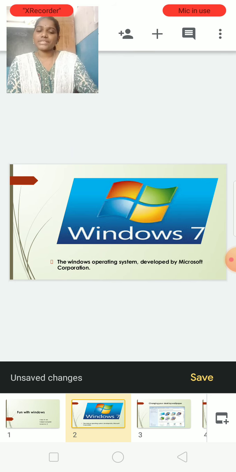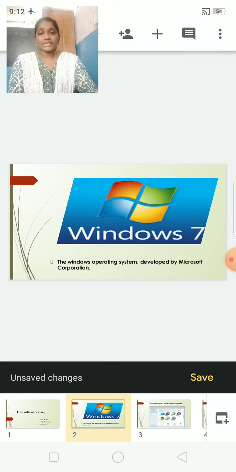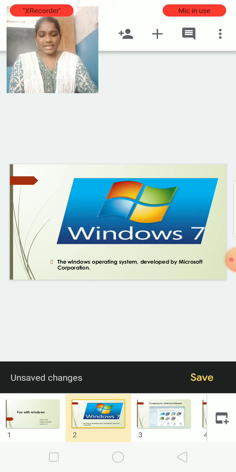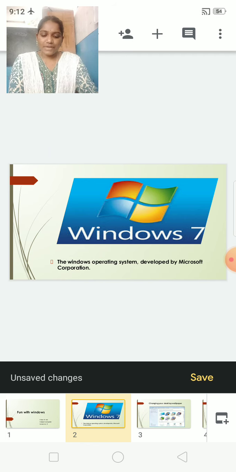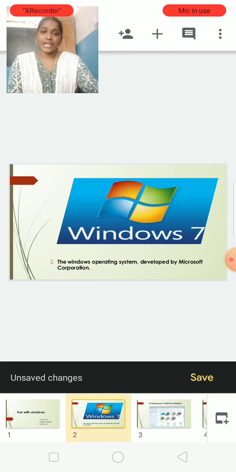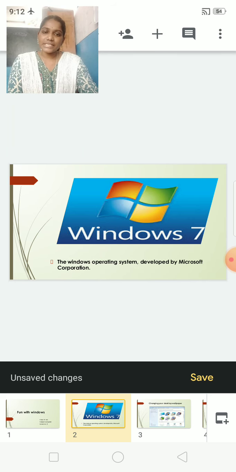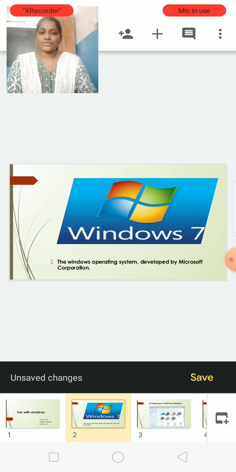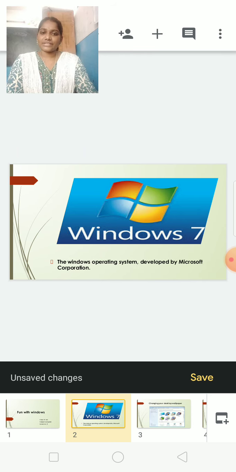Why do we call Windows user friendly? Because it has some special features. By clicking on them we can do our work easily. Besides being a very useful operating system, we can change the wallpaper, screensaver, or use gadgets also. Before going to the work inside Windows, we will learn how to do the starting things. We need to change our wallpaper, monitor screen, or screensaver. First we will learn about that.